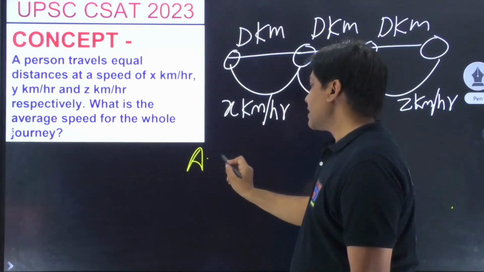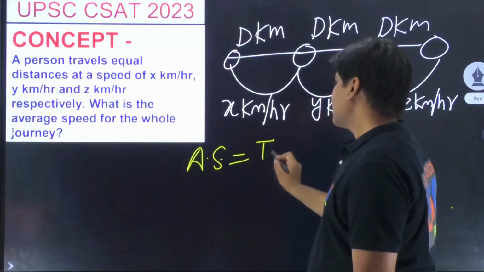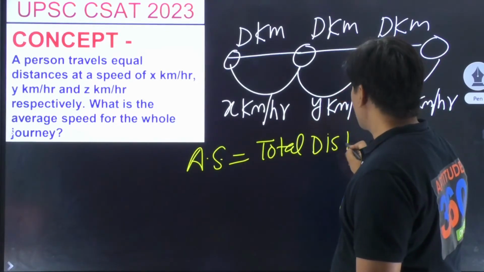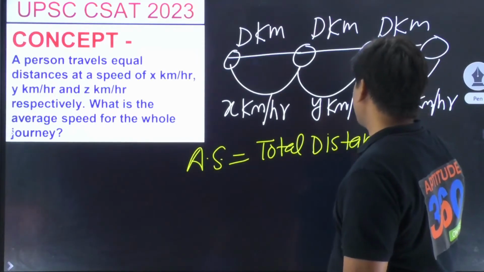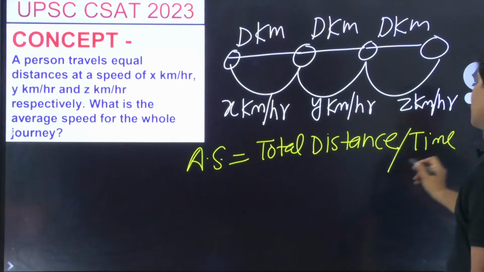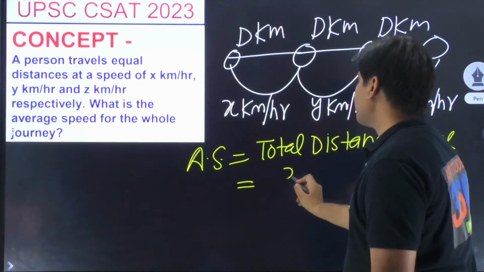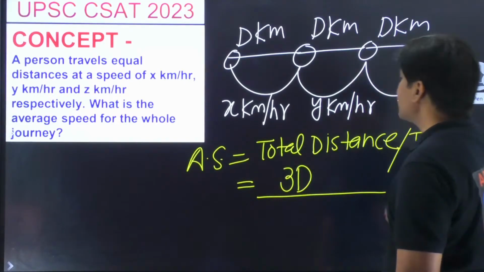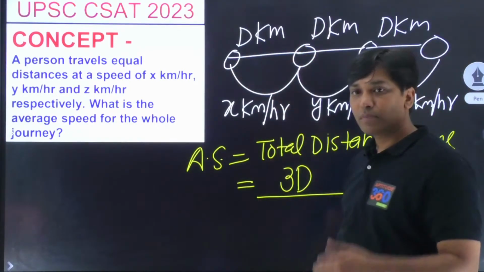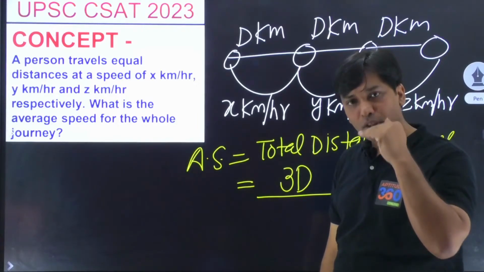How do we find the average speed, what did we learn? Total distance upon total time. Did anyone get the answer? Total distance upon total time. Total distance is pretty simple for you to find out. This is 3D kilometers, is it not? And what is the time from here to here? Time is what? Distance upon speed.